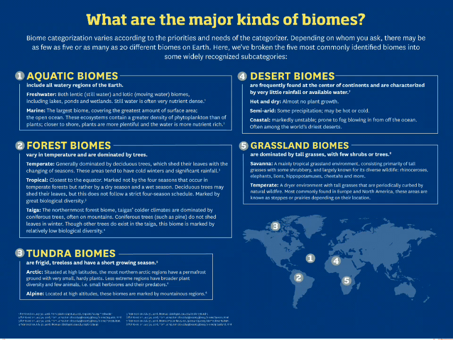And aquatic biomes include all the watery regions, the largest biome covering the greatest amount of the surface area, because about 97% of the water is on the earth's surface. Then comes the forest biome, which is determined by the temperature and dominated by deciduous trees, as well as the changing seasons, where leaves are shed and change their colors. Whereas the tropical areas are close to the equator, where all four seasons are not marked, because most of the regions have lots of precipitation, and a strict four season schedule is not followed, and thus it is marked by great biological diversity.